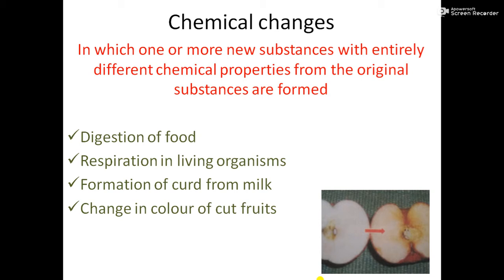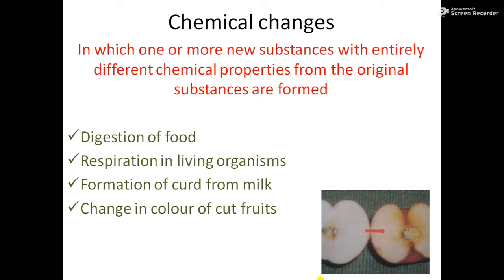Let us look at a few more examples of chemical changes. Digestion of food, respiration in living organisms. Like we know, in digestion of food, the complex form of the food is converted into a simple form, and that simple form is a totally new thing. Like protein is digested into amino acids, fat is digested into fatty acids and cholesterol, which are totally new substances.